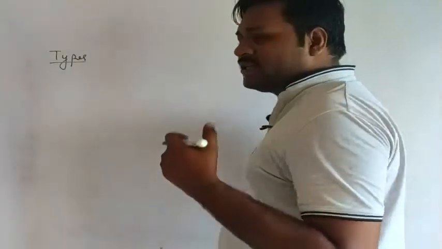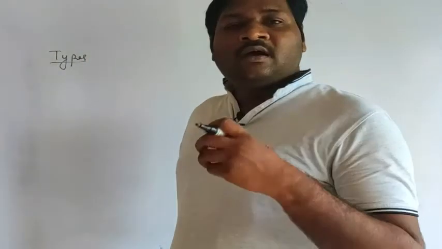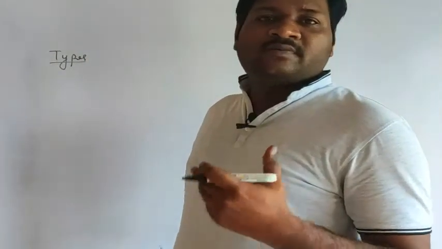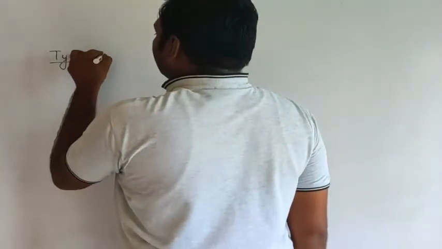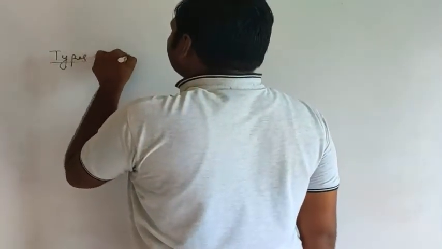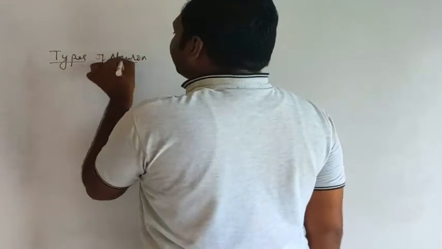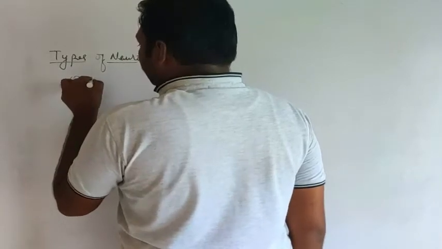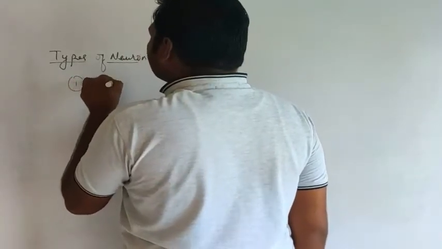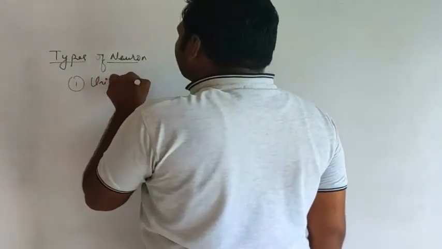Here we will discuss the different types of neurons on the basis of their polarity. There are three different types of neuron. First is the unipolar neuron.